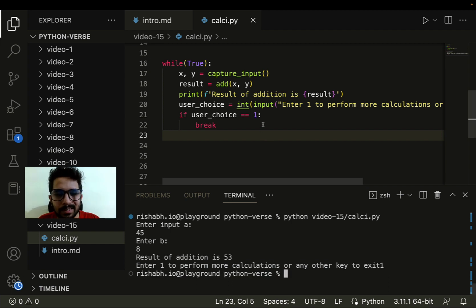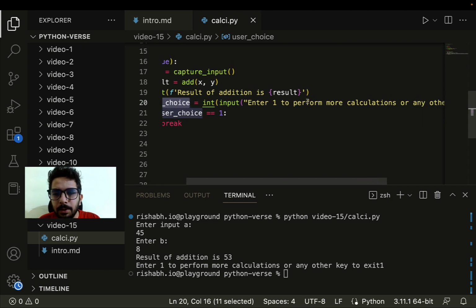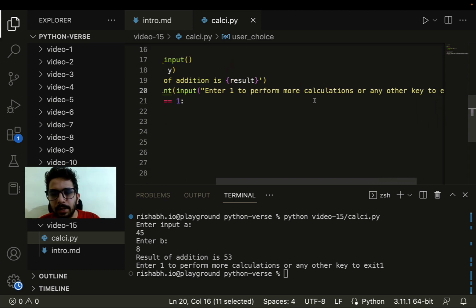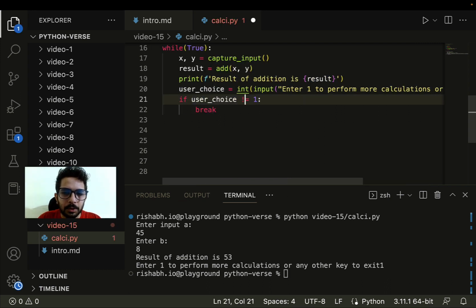So let me make some changes. This always happens when you're writing code. You can make some wrong choices, just the way I did. So user choice is saying enter 1 to perform more calculations, right, and any other key to exit, which means that if user choice is not equal to 1, only then you have to break. If it is 1, then we have to continue, right?